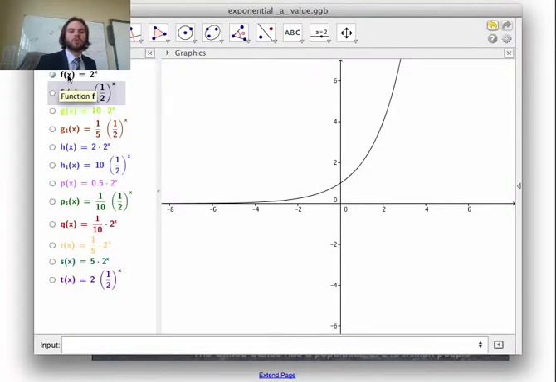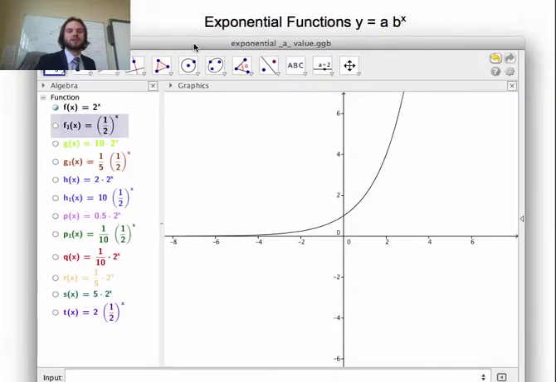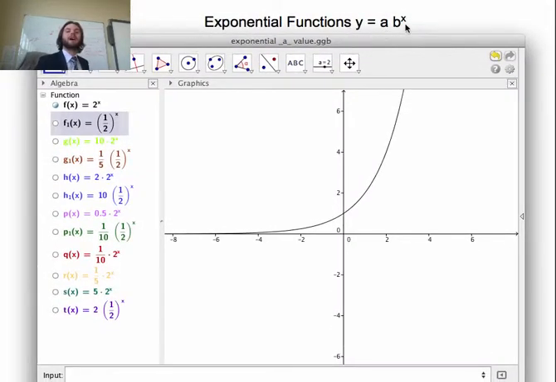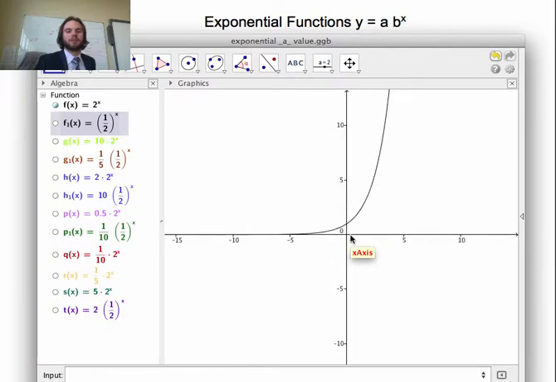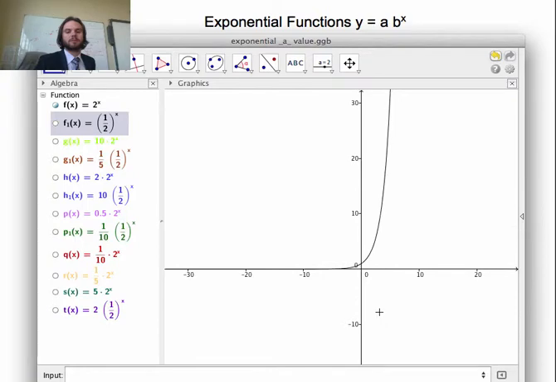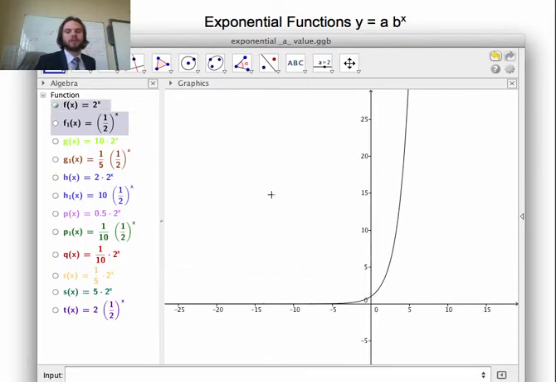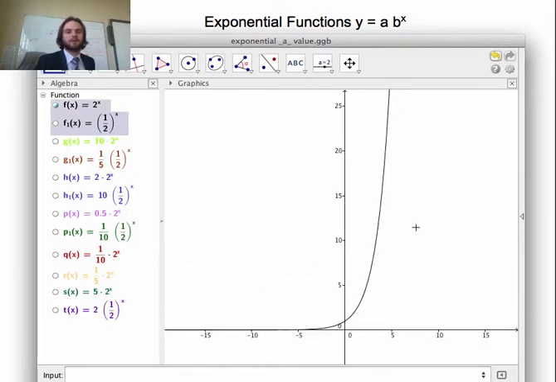So here we go. We're starting off, my first graph is the same thing. We're looking at this a value. The x does not influence the a. So the a is multiplied by whatever this is. So I have y is equal to 2 to the x. Let's take a look if I multiply that by 10. Okay? We are now going to multiply this. I'm going to make this a bit smaller and go this way, move in there, and move in here. Okay? So let's take a look at this.